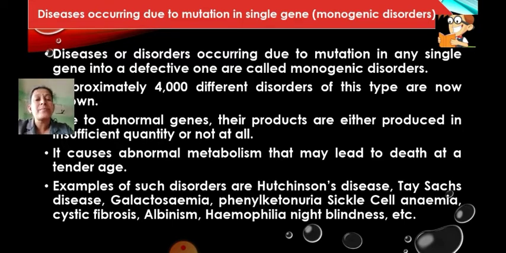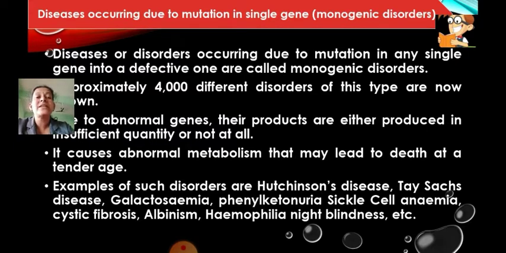Some examples are Hutchinson's disease, Tay-Sachs disease, galactosemia, phenylketonuria, also called PKU in short, sickle cell anemia, which you are going to study in detail today, and cystic fibrosis.